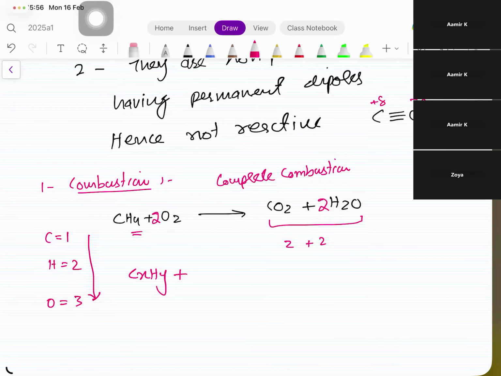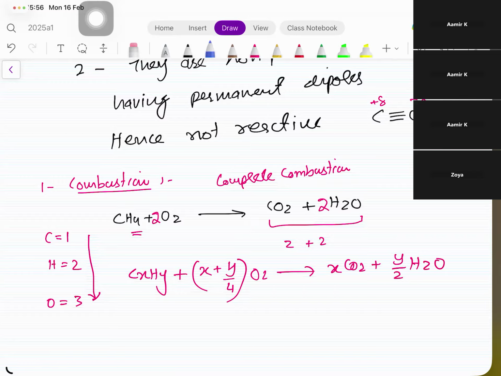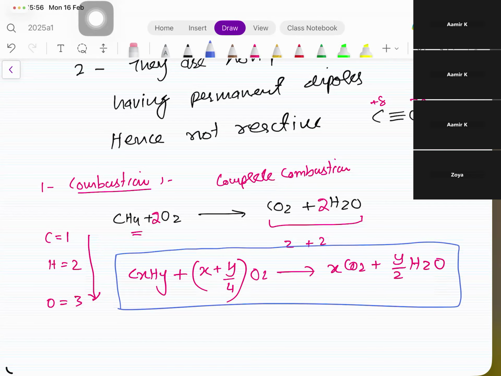Look, this is another general equation for the combustion. This is the general equation for the combustion. Look, CxHy plus (x plus y by 4) O2 gives us x CO2 plus y by 2 H2O. You can also use this equation for the balancing, but keep in mind this is not for alkanes only. This is for all hydrocarbons, alkanes, alkenes, cycloalkanes, everyone. Okay, CxHy.